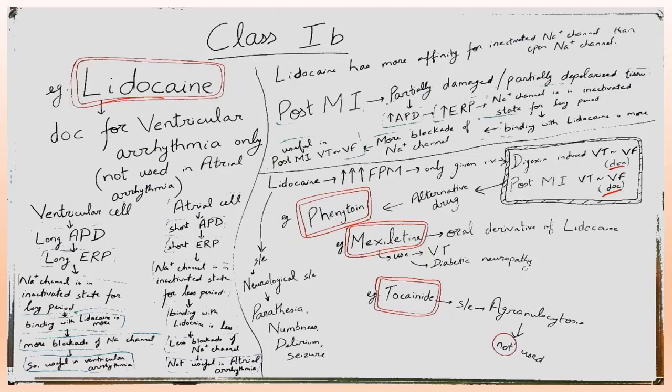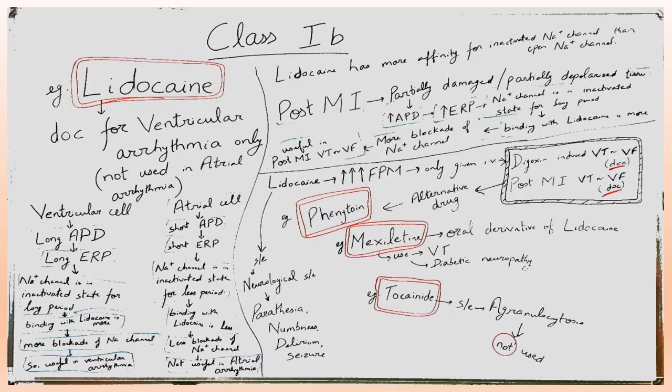That means this drug is very effective in post-MI ventricular tachycardia or ventricular fibrillation. Now, lidocaine. What is the side effect of lidocaine? The main side effect of lidocaine is neurological, for example, paresthesia, numbness, delirium and seizure.